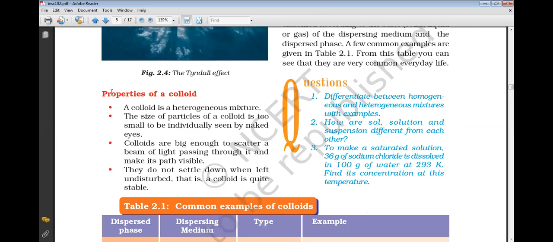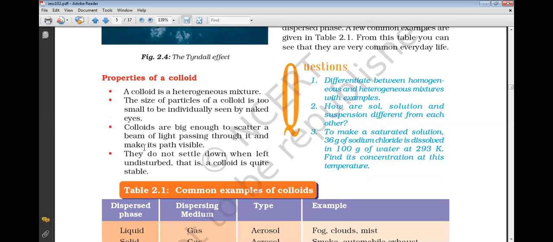Now, what are the properties of a colloid? A colloid is a heterogeneous mixture. The size of particles of a colloid is too small to be individually seen by naked eyes, and colloids are big enough to scatter a beam of light. Okay, and they do not settle down when left undisturbed.